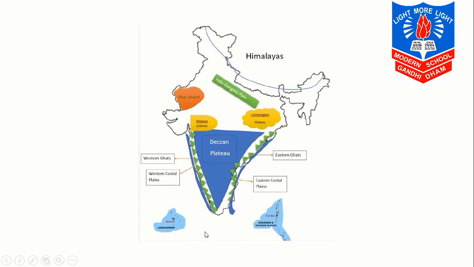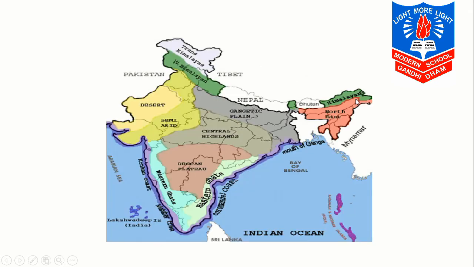And the last one is the archipelagos. Archipelagos are the Andaman and Nicobar Islands and the Lakshadweep. All these will be considered as archipelagos. Here also in this map they have clearly shown the northern mountain ranges, the Deccan Plateau, the coastal areas, and the northern plains.